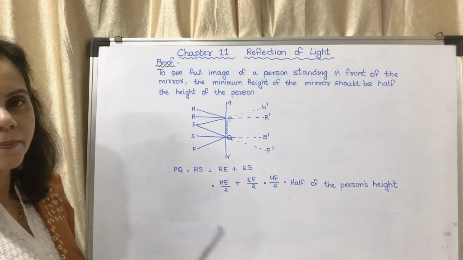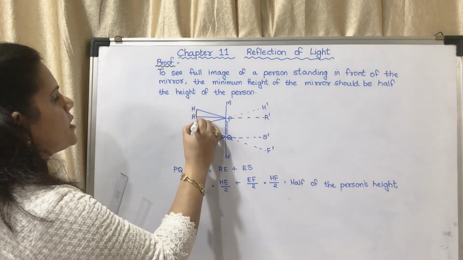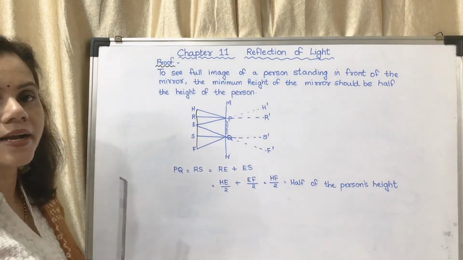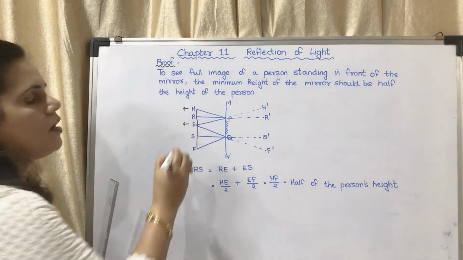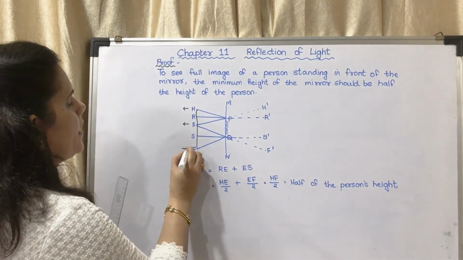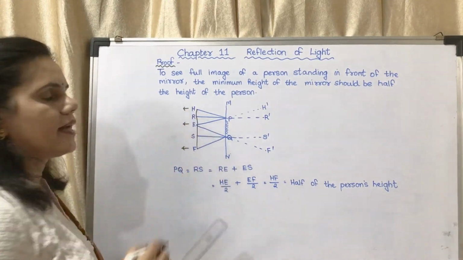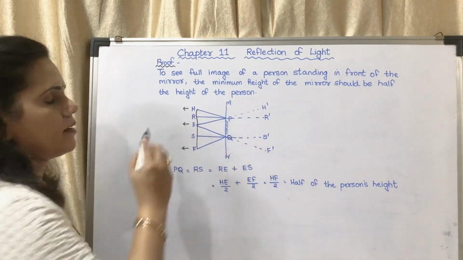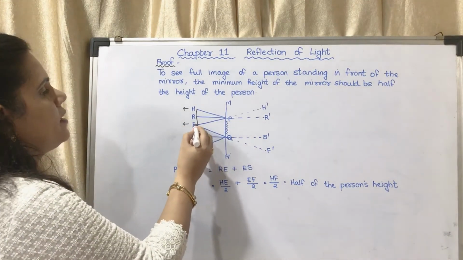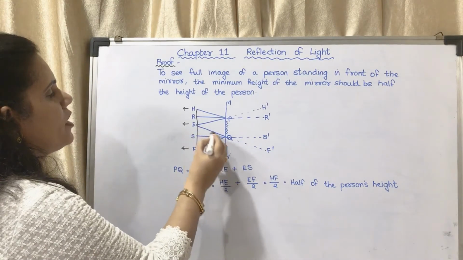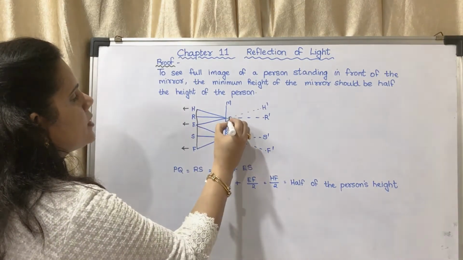PQ is the mirror. The person is HF. H stands for head, E stands for eyes, and F stands for foot. Now the light rays from the head which fall on the mirror get reflected. The light rays from the eyes also get reflected. Here, this is the point.